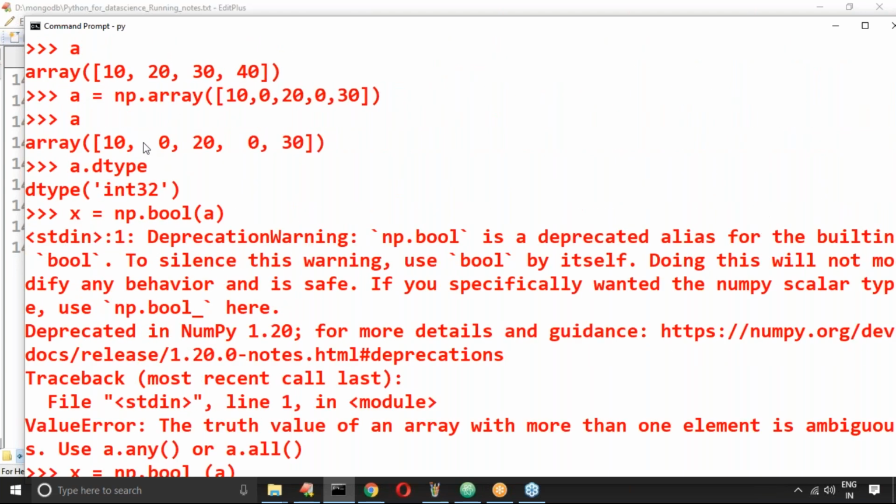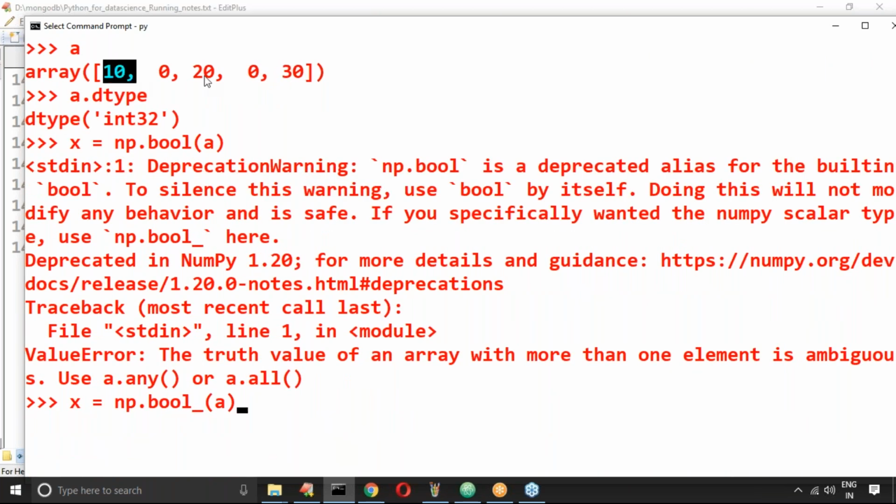If you consider a as 10, 0, 20, 0, 30, can you convert this into the boolean type? Is it possible to convert an int value into boolean? Yes, possible. In normal Python we saw that 0 means false, non-zero means true.